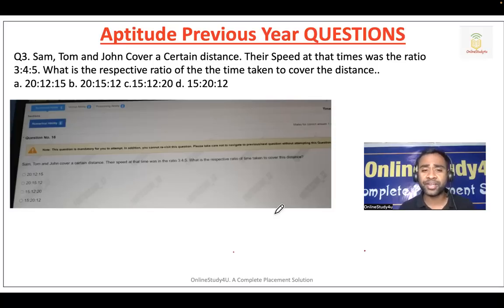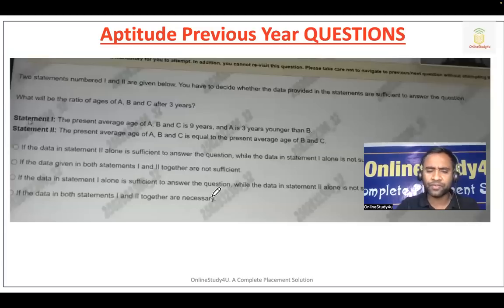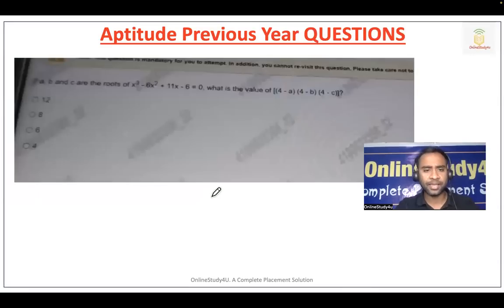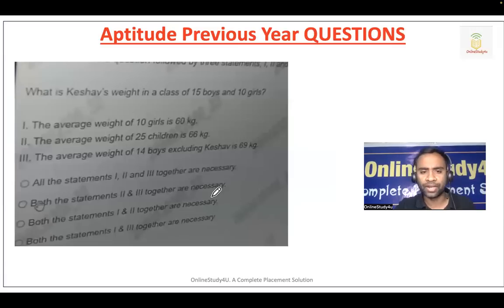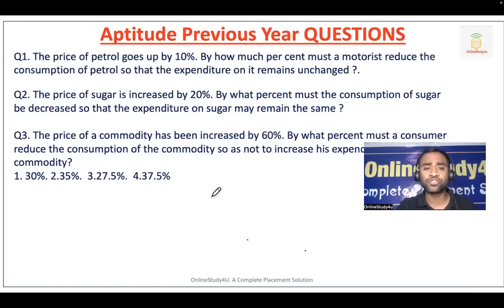Friends, we have started Brahmastra series where we will be solving the current TCS question asked in TCS examination, so that you will get a real feel of the exam. So this particular screenshot is from the TCS exam, right? All the questions which we will discuss will be from TCS previous year exam only, so that you don't face any difficulty in exam. So without wasting any time, let us start with the question number 1.